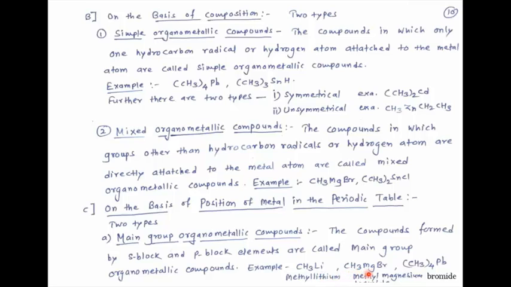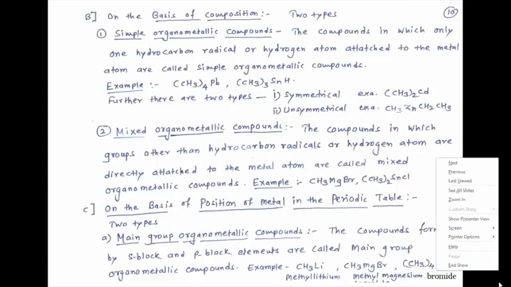Second one, CH3MgBr, methyl magnesium bromide. So magnesium is also present in S block. Therefore, it is called a main group organometallic compound. Next one, tetramethyl lead. This is also one of the examples from this category. Then see, next one,